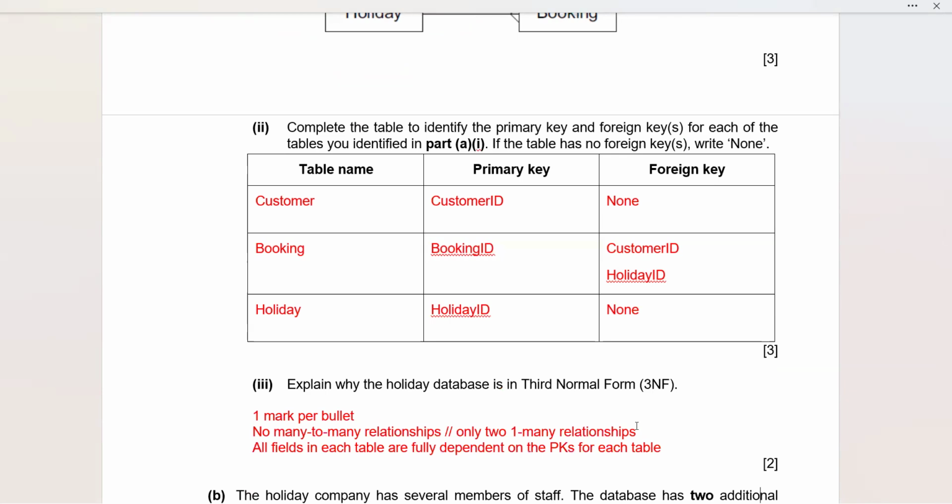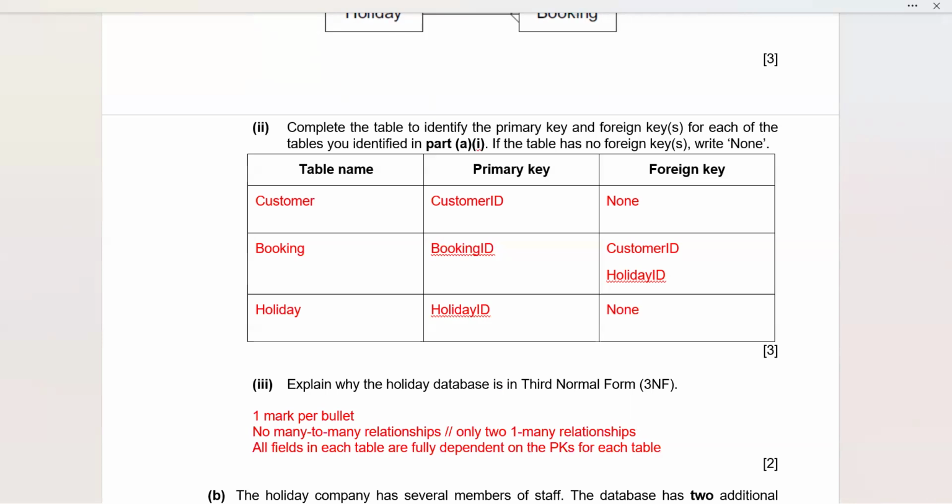So why is it so? Now you can see here, first thing is, if you remember, there is no many-to-many relationship. Since there is no many-to-many relationship, we have used a table in between. There are only two one-to-many relationships. That's why it is in 3NF. And all fields in each table are fully dependent on the primary keys for each table. So that is another thing that you can mention.